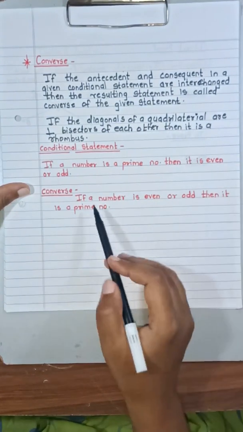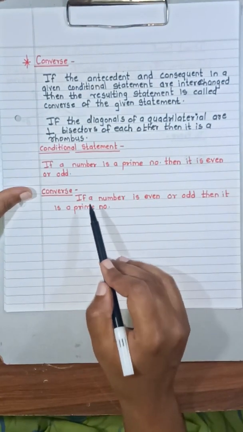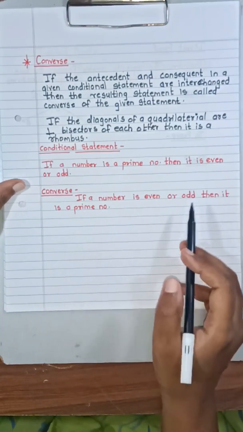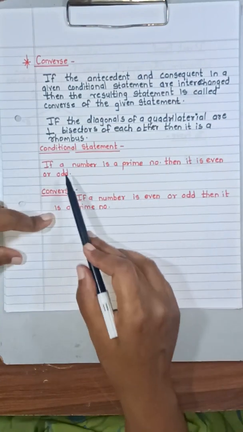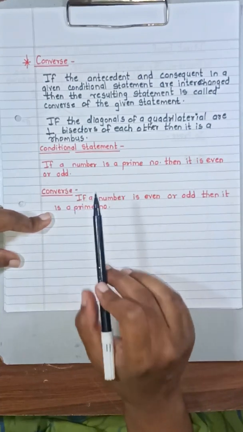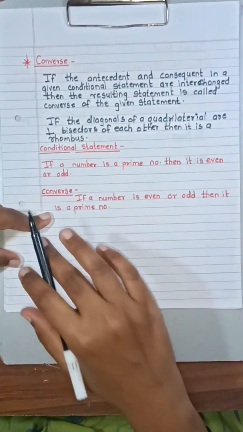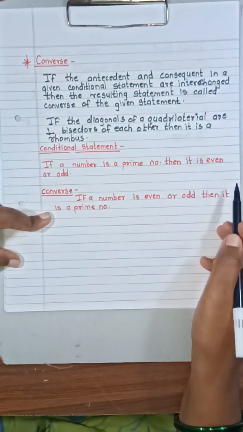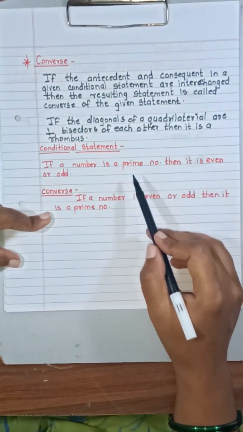Okay, so what will be the converse? Converse will be, if a number is even or odd, then it is a prime number. Okay, so the conditional statement is true that if a number is a prime number, then it can be even or odd. Now 2 is an even number, therefore it can be a prime number.